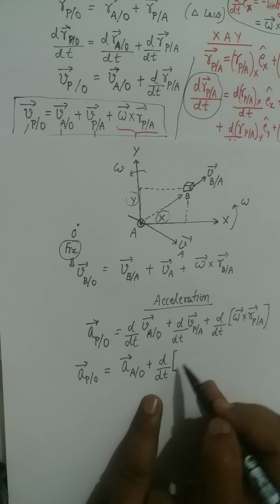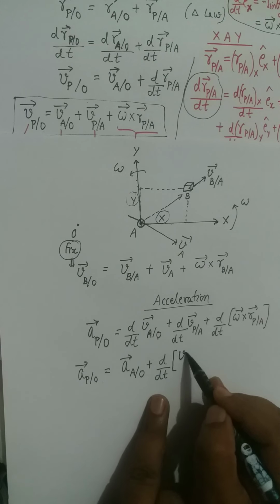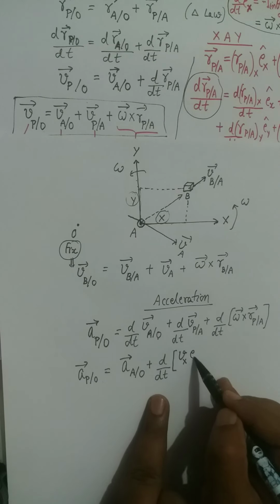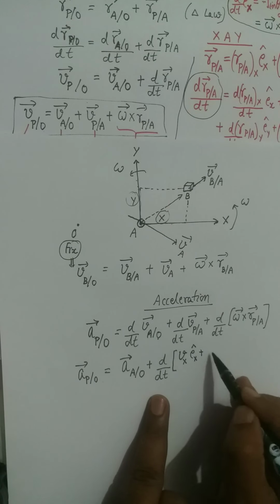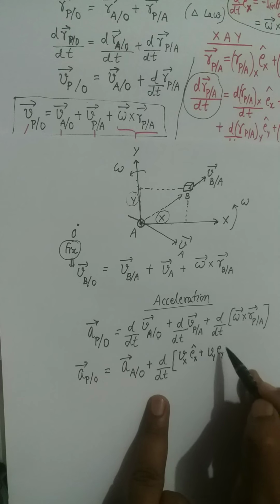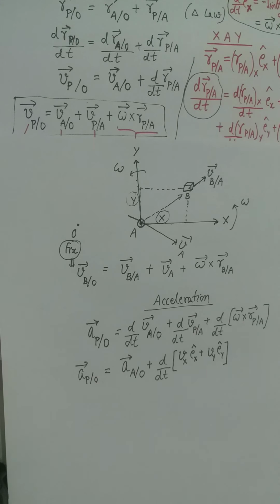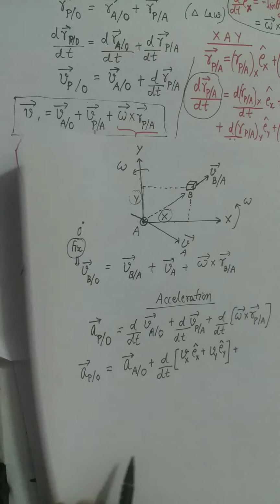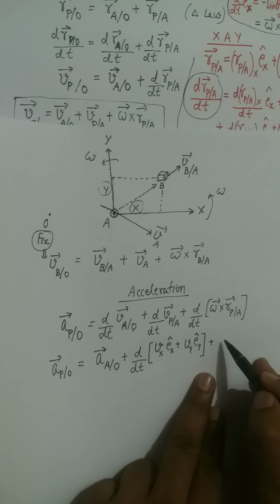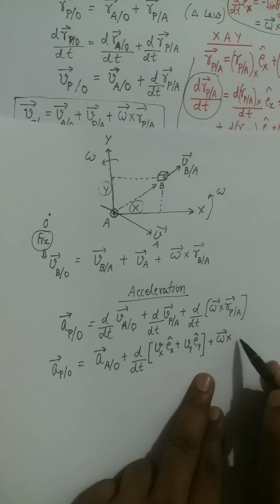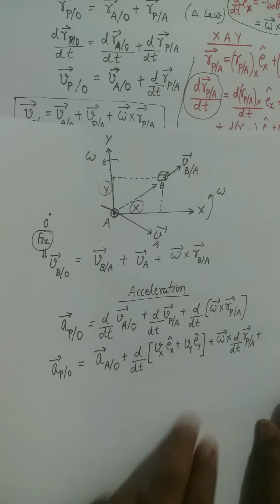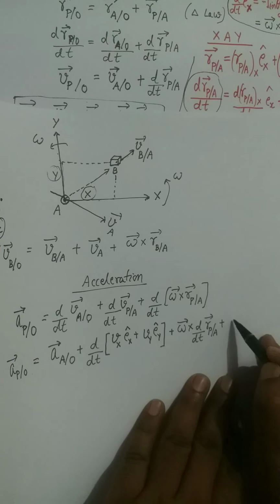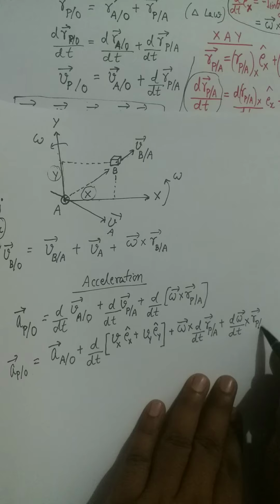Notice, you can express this velocity in the component form, and you can write that velocity x component, then you will multiply by Ex cap plus velocity y component, and then you will multiply it by Ey cap plus, here you will follow product rule, and according to product rule you will write down omega cross d upon dt of rp oblique a plus d omega over dt cross r of p oblique a.